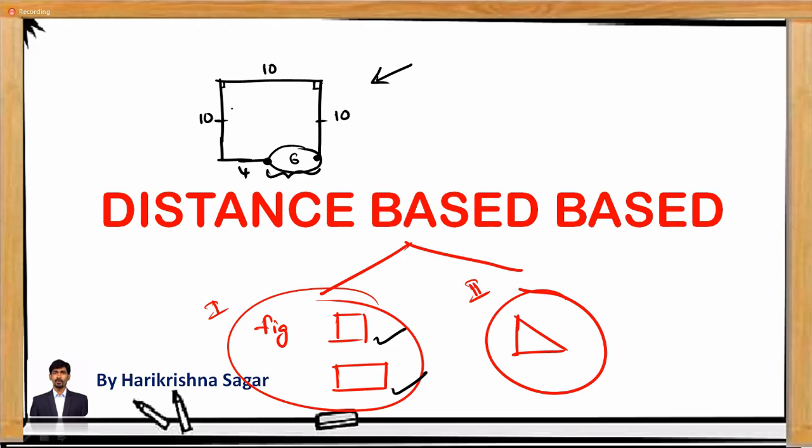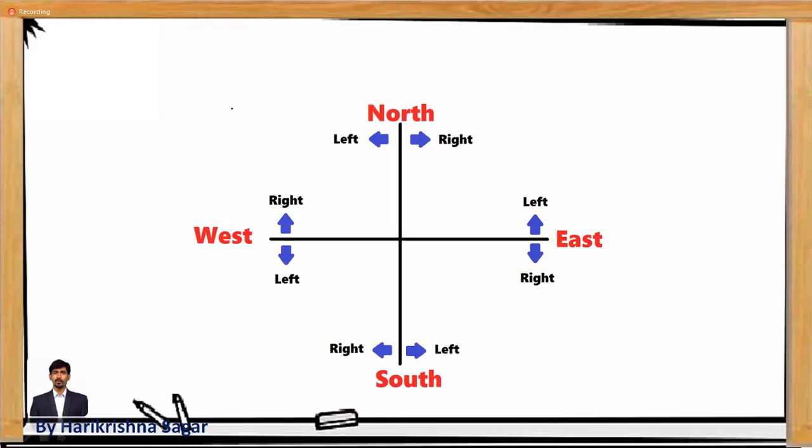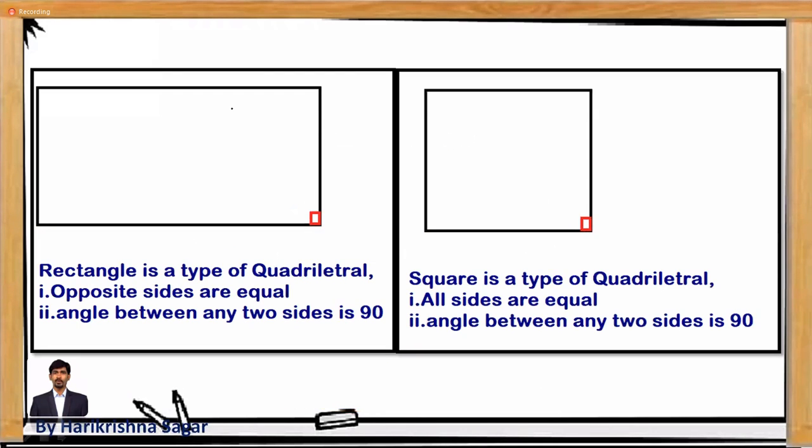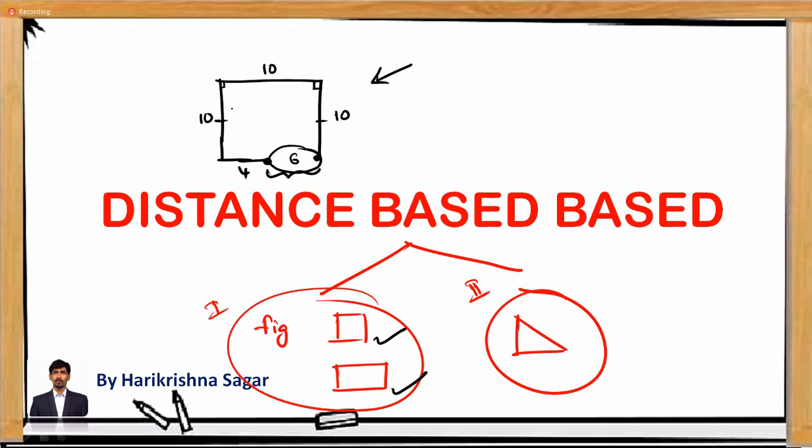That's the advantage here. That's why you will always get a quadrilateral, either a rectangle or a square, based on the figure. A rectangle is a figure having opposite sides equal and the angle between any two sides 90 degrees. A square is a quadrilateral having all sides equal and the angle between any two sides 90. That is one thing you have to remember.